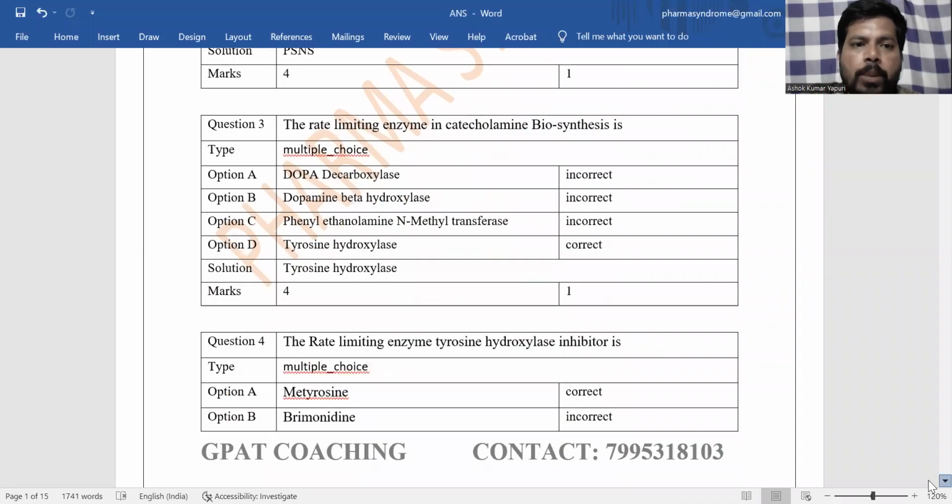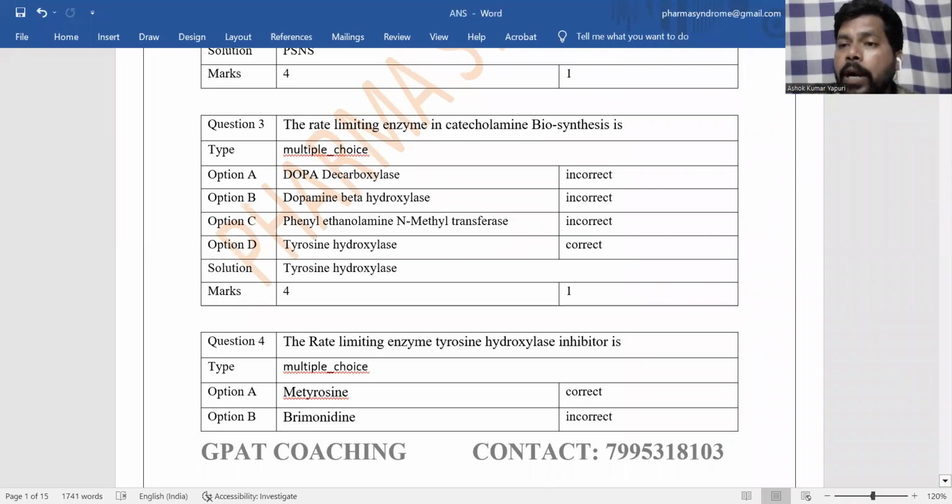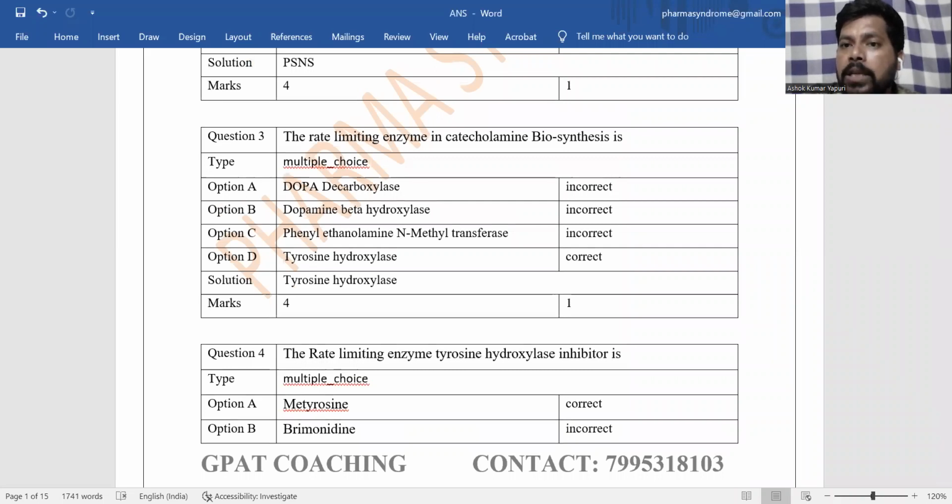And next is question number 3. The rate limiting enzyme in the catecholamine biosynthesis. Catecholamines are nothing but adrenaline, noradrenaline, dopamine. They are also known as monoamines. The options are dopa decarboxylase, dopamine beta hydroxylase, phenylethanolamine N-methyl transferase, and tyrosine hydroxylase. So the answer is tyrosine hydroxylase.